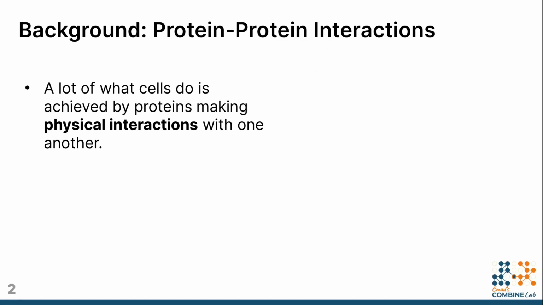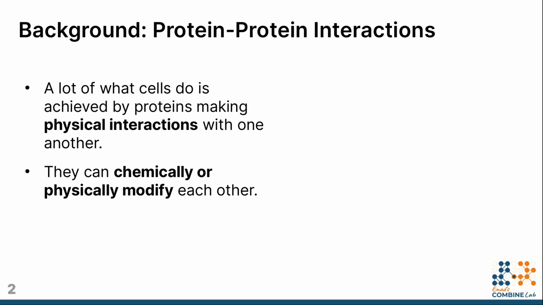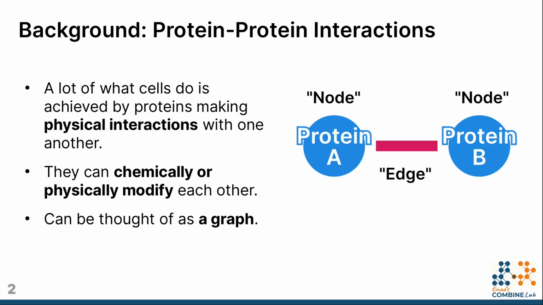Let's begin with a brief introduction to the problem we're trying to solve. We're primarily concerned with protein-protein interactions, or PPIs. Most of what cells do is, in fact, achieved by proteins making physical interactions with one another. When proteins interact, they can chemically or physically modify each other.